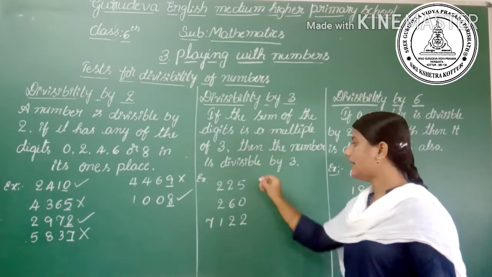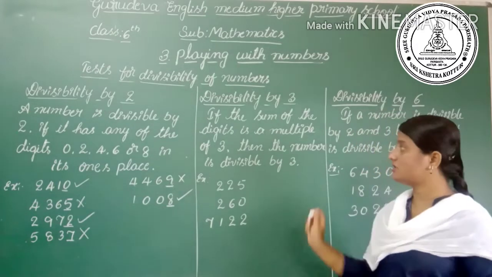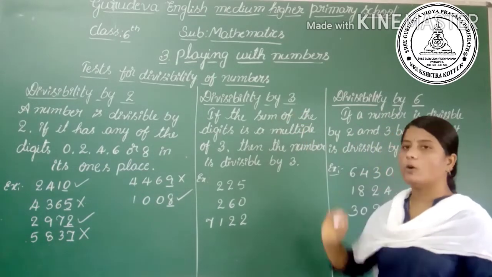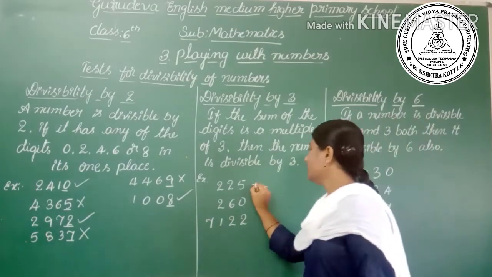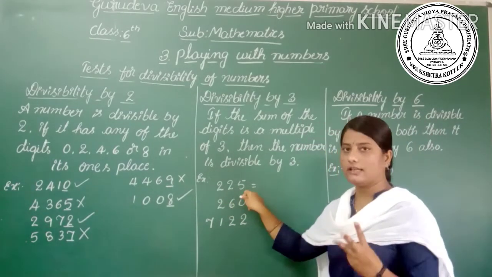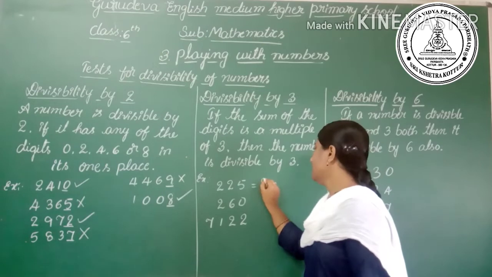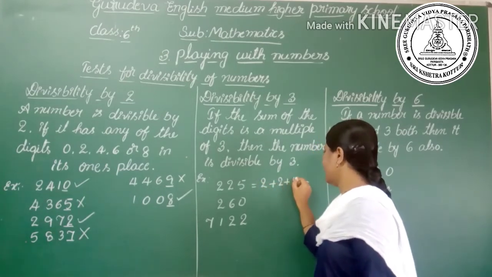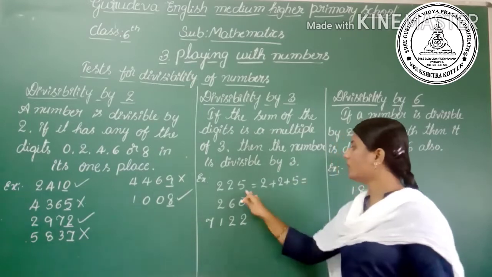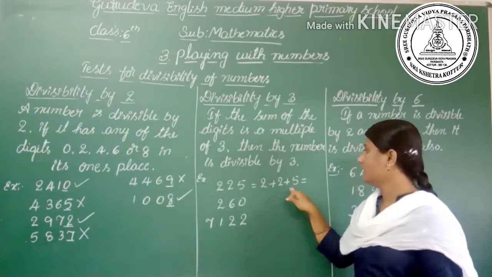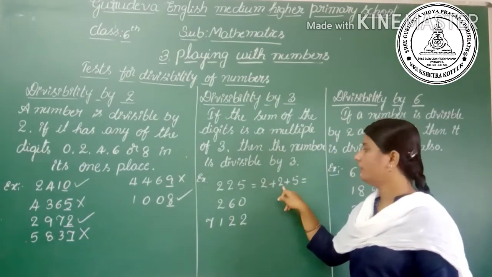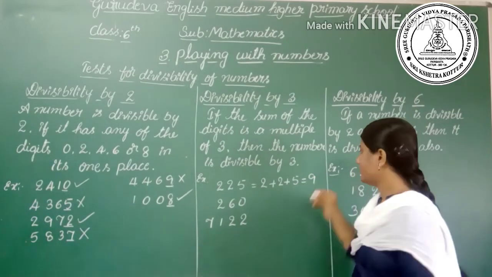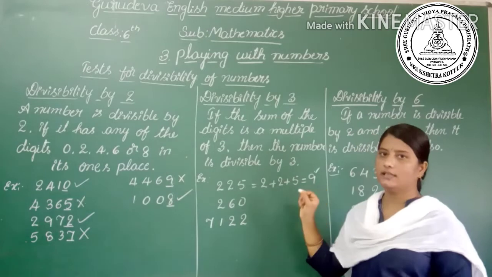See here, I have taken 3 examples. Let's check whether these 3 numbers are divisible by 3 or not. Find the sum of the digits. Here the number has 3 digits, so add the digits: 2 plus 2 plus 5. 2 plus 2 is 4, 4 plus 5 is 9. 9 is a multiple of 3, hence it is divisible by 3.